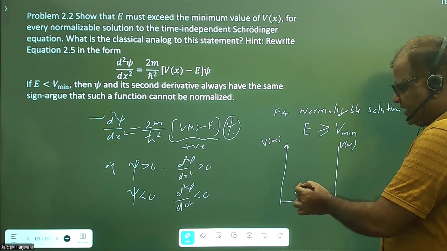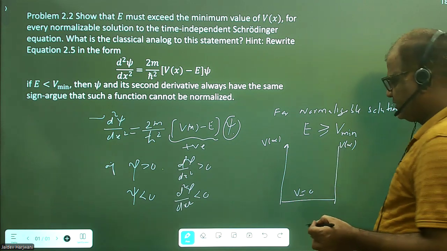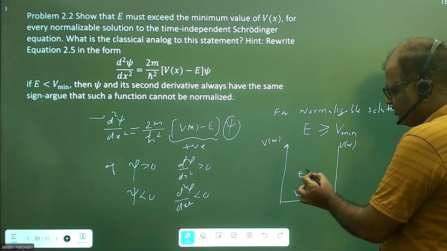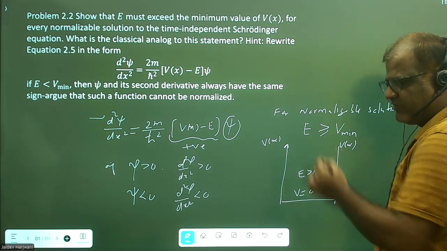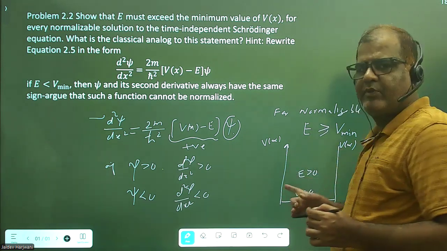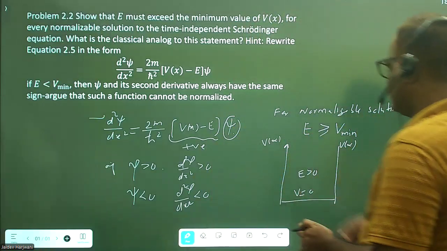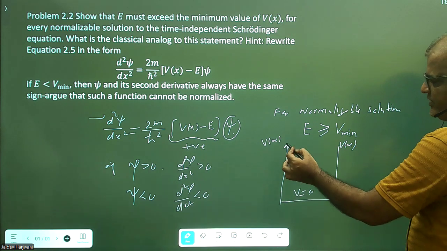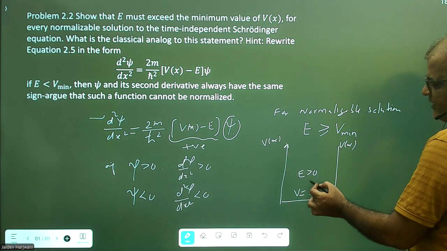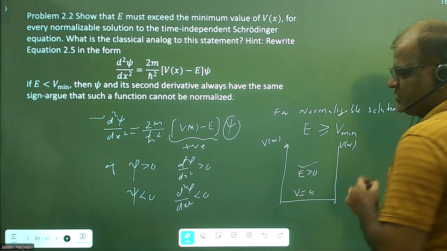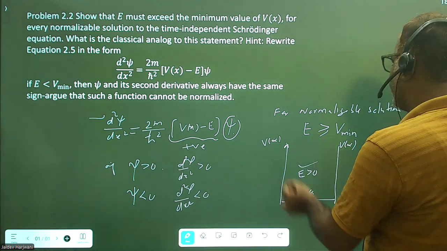Now here the particle's total energy should be greater than V. That's why when you are dealing with a particle in a box, a square well potential, inside the potential you always have total E positive. E is greater than 0, because this is the V minimum of V(x). My energy should be greater than this V minimum. That's why we always take E greater than 0 whenever we solve this problem.